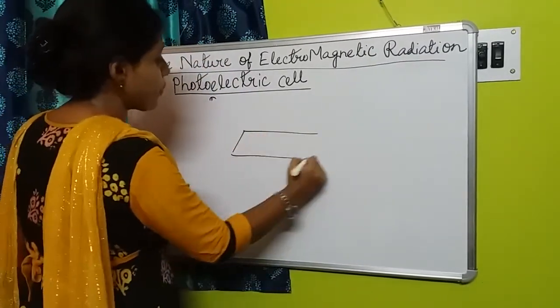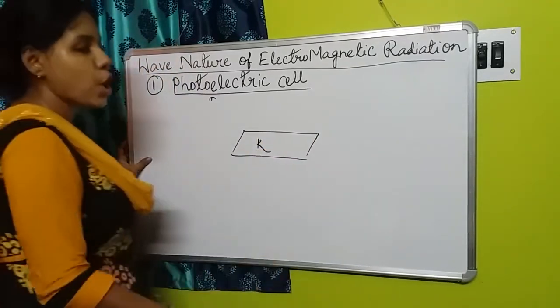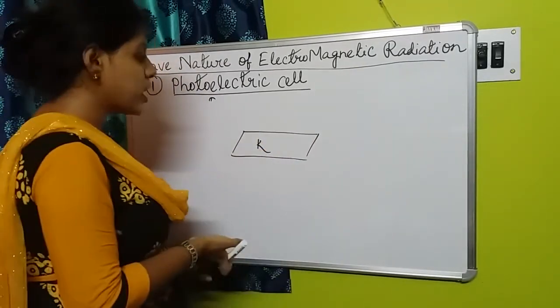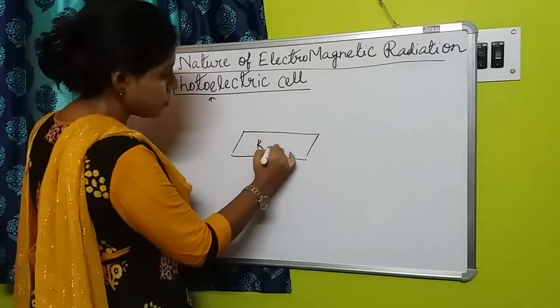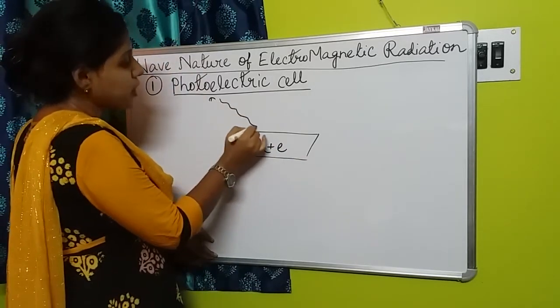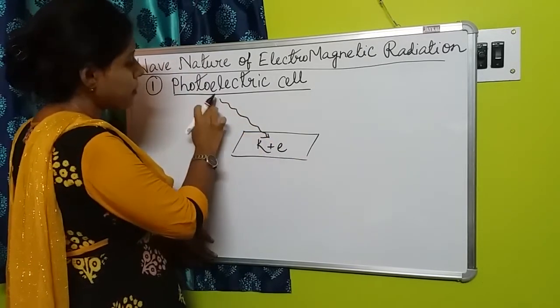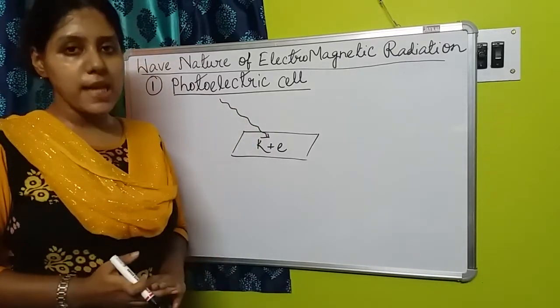This is the surface of a metal. Suppose this is potassium. In its last orbital one electron is present which can be easily removed. Suppose this was the electron. Now we are allowing the radiation to fall over the metallic surface.